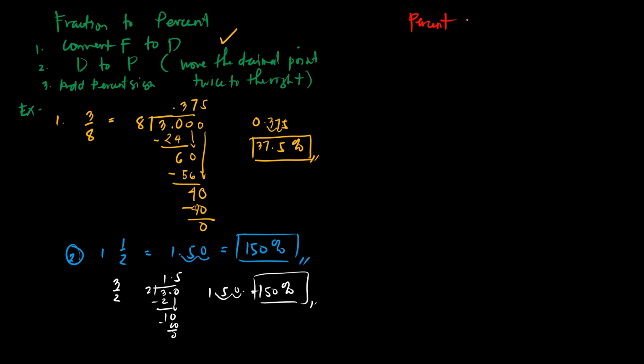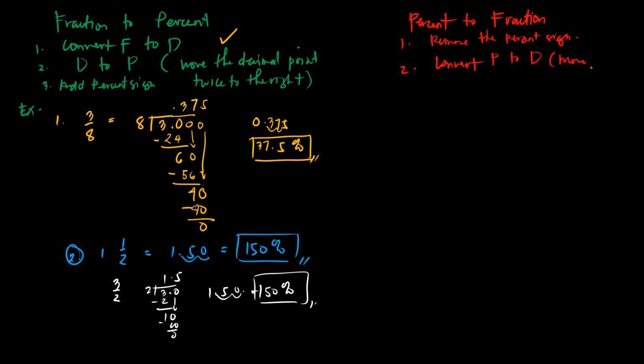Percent to fraction. Okay, now the first step is to remove the percent sign. Of course, remove the percent sign. Second step is convert the percent to decimal. Okay, how are we going to convert it?